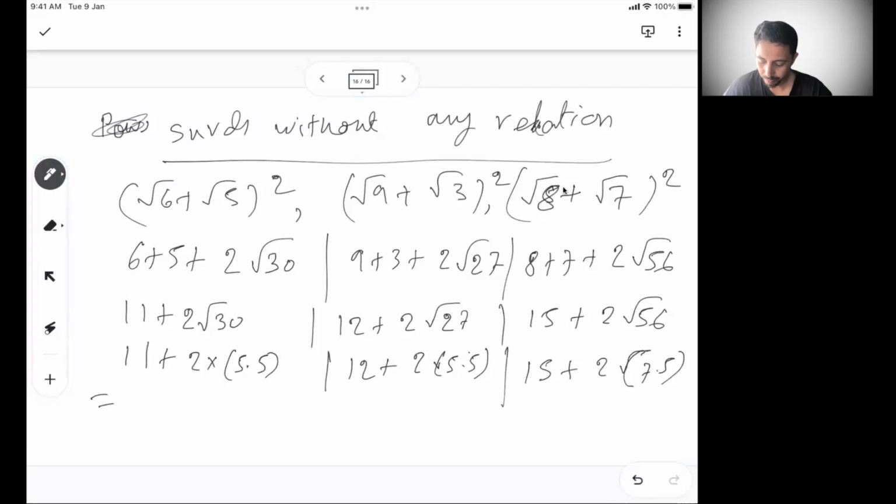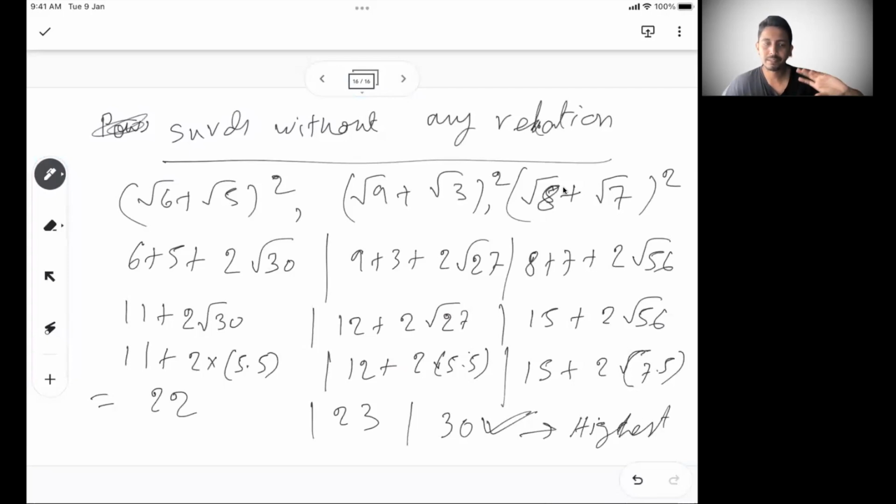So this is 5.5 into 2 is 11, so 22. This is 11 plus 12, 23. And then this is 15 plus 15, 30. So this is anyway much higher. So this is the highest. Even if I approximate, this is going to be the highest because it's much higher than between 22 and 23.